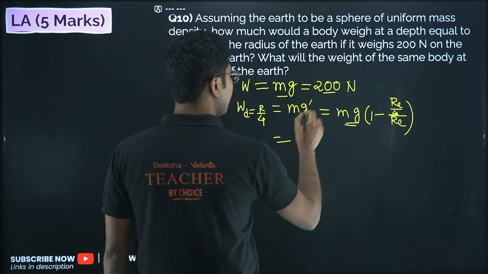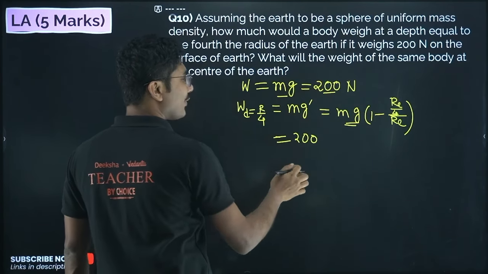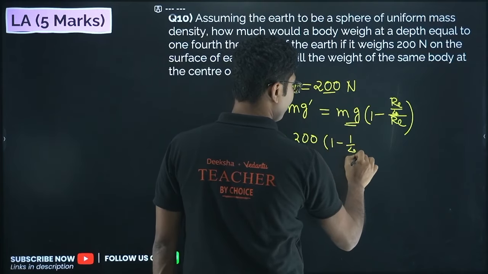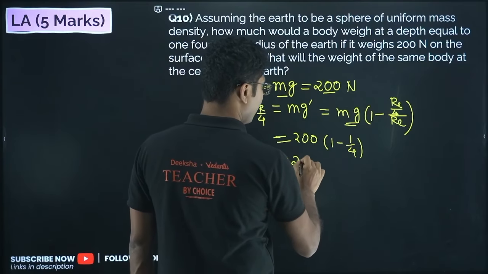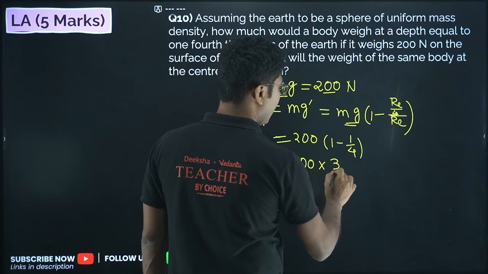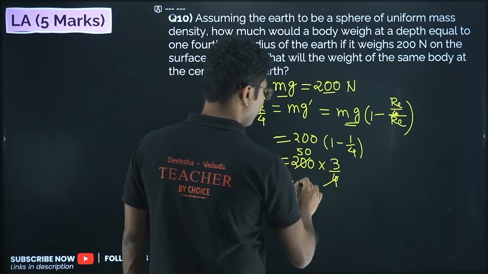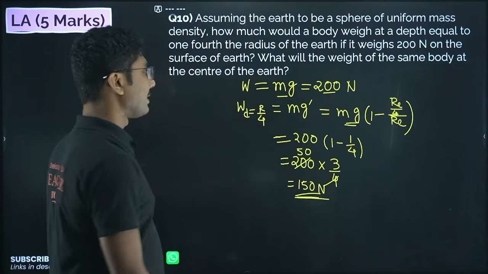mg is equal to 200, so 200. Just simply put this value over here and simplify the other term, minus 1 by 4. RE cancels, we are left with 1 by 4, so 200 into 3 by 4, so it cancels, we get 50, so 50 means 150. 150 Newton is the weight at a depth r by 4.